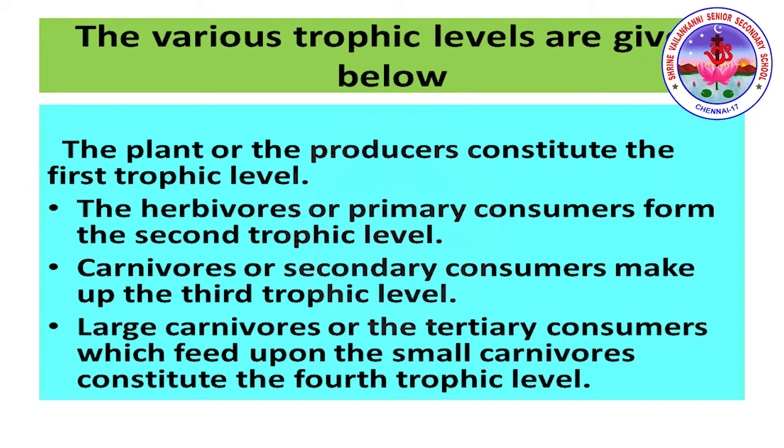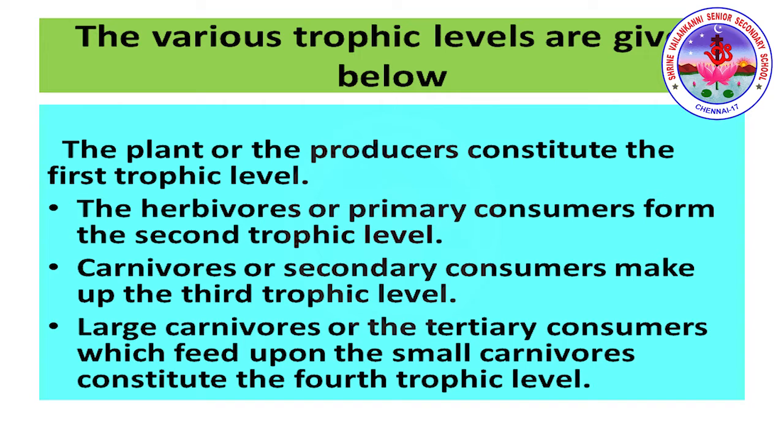The plant or the producer constitutes the first trophic level. What is a producer? It produces food. It shows the autotrophic mode of nutrition, where auto means self, so self-preparation of food with the help of sunlight. That is the plant. So the plant or producer constitutes the first trophic level.